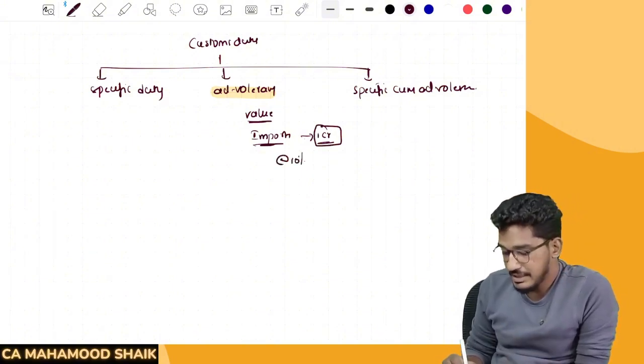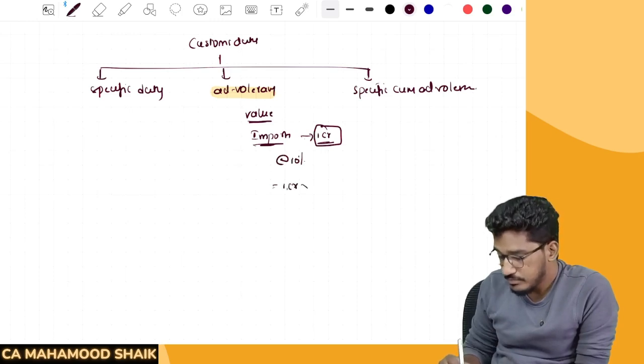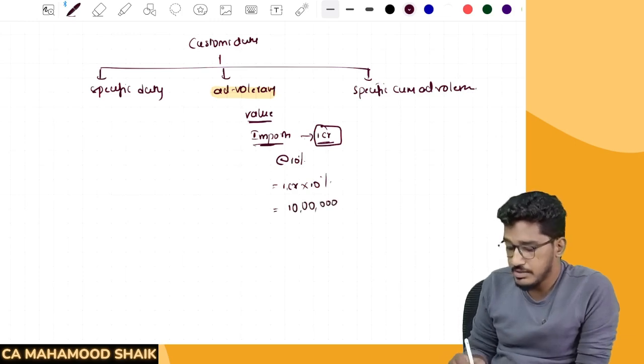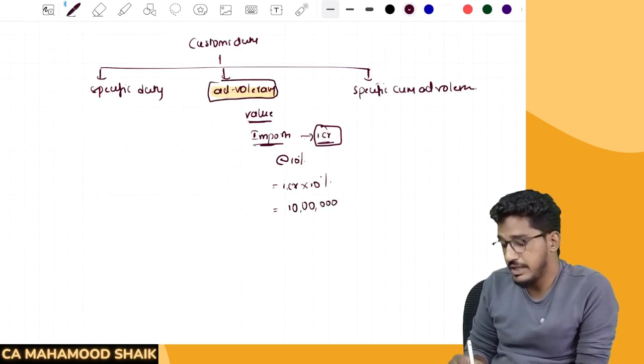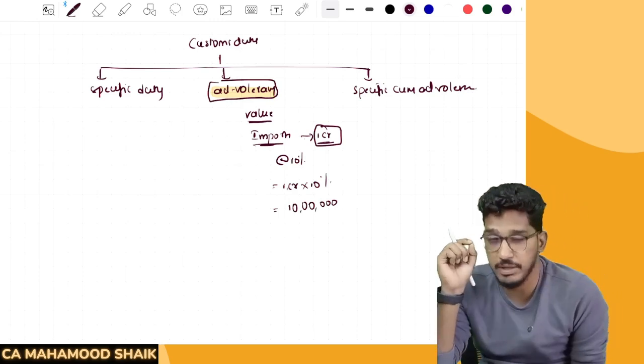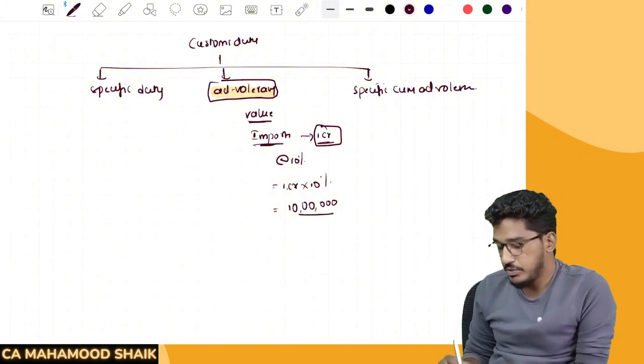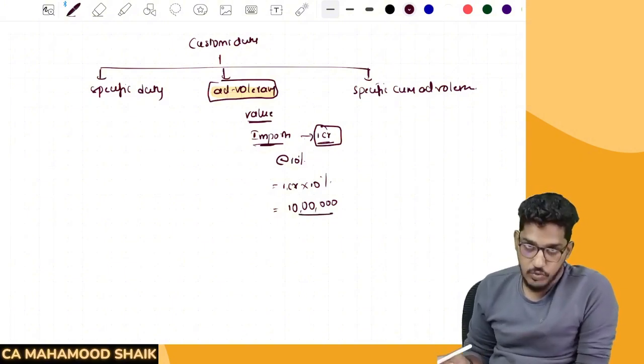Now how will I calculate that customs duty? 1 CR into rate of duty 10%, which will come to 10 lakh rupees. 10 lakh rupees will be my customs duty. This kind of imposition of customs duty, we call it ad valorem basis. That means first you will determine value. On that value, you will multiply the applicable rate. Then you will get the duty figure. So that we call ad valorem.